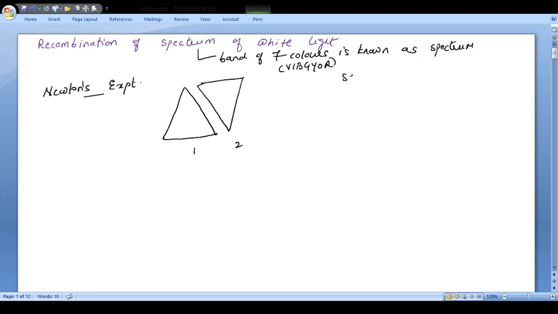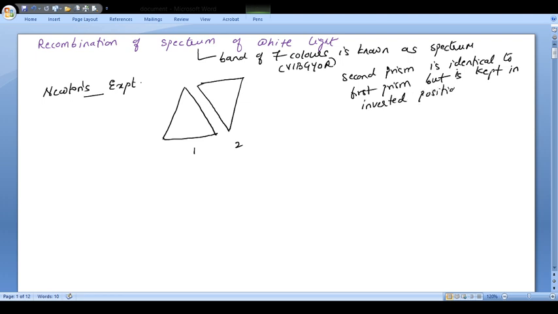So the second prism is identical to the first prism but is kept in inverted position. So now let's see what basically will happen.